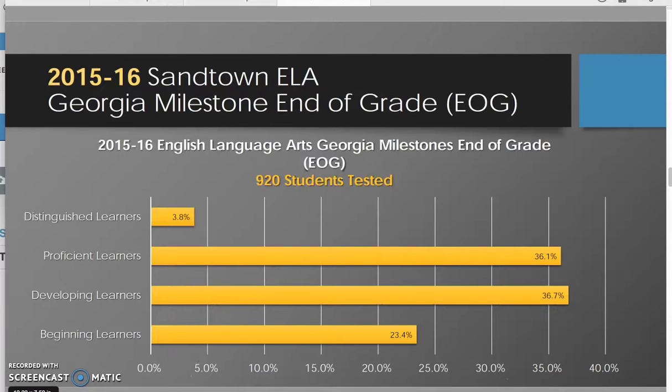As we look at the 2015-2016 Sandtown ELA Georgia Milestone End of Grade, we notice that the proficient and developing learners are pretty much at the same mark. So our developing learners are at 36.7%, while our proficient learners are at 36.1%. That's only a 0.6% difference. So that's pretty close. So it seems as if it's gone up from last year. So our beginning learners are at 23.4%, and our distinguished learners are at 3.8%.